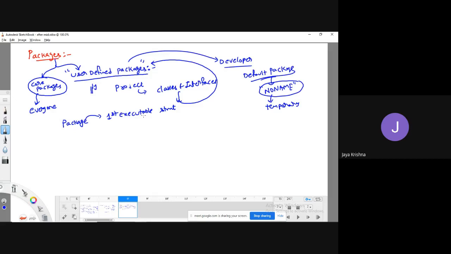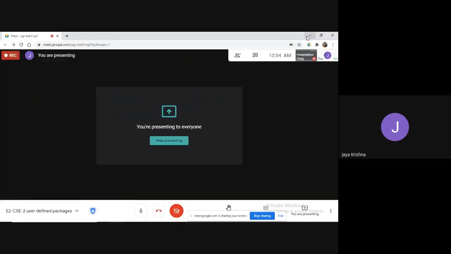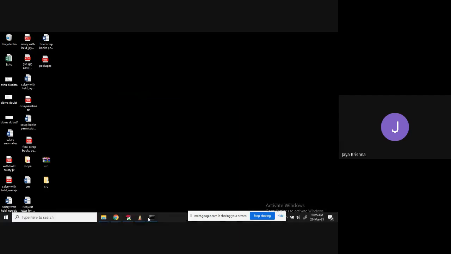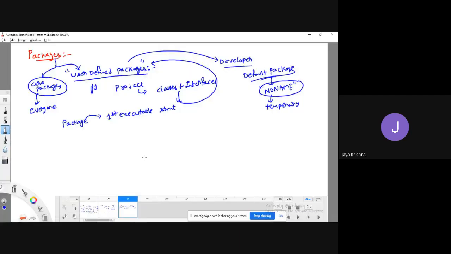In the previous classes, I have already given the syntax of a Java program, the structure of a Java program. There, I wrote the first statement is package, followed by import statements, followed by classes or interfaces. So, package is the first executable statement.